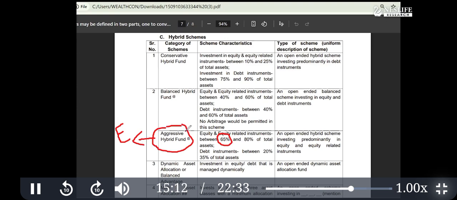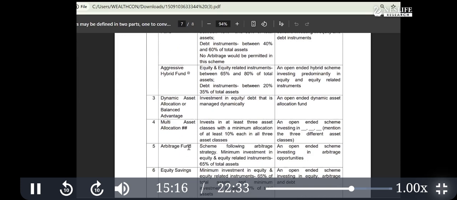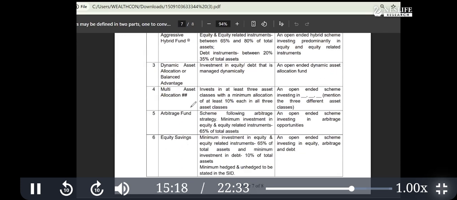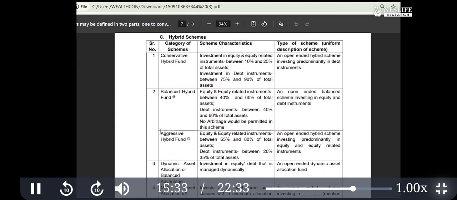There is one more in the hybrid category, which is arbitrage. This will also go into the special rate. It also invests 65%. So in the hybrid category, write down arbitrage and aggressive as special rate tax categories. The rest are in a different category.